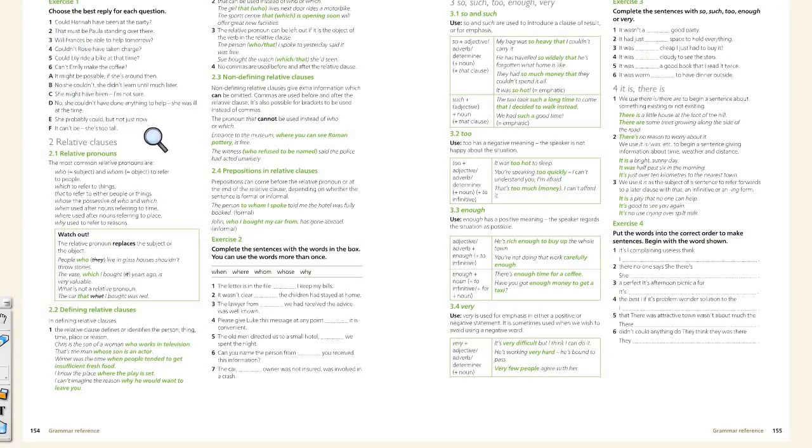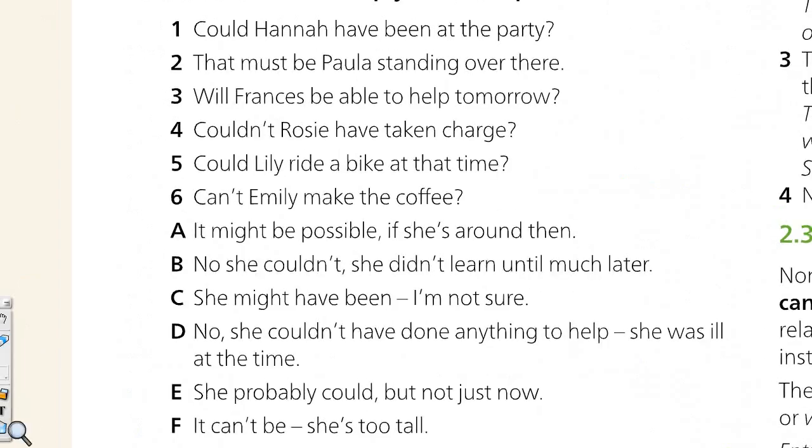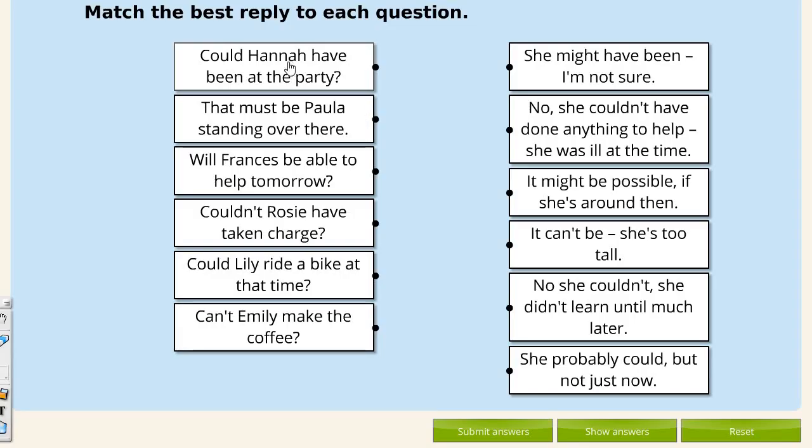And now there's an exercise at the back for this. Page 154. Can you choose the best reply for each of these questions? I'm going to give you 3 seconds and I'll show the answers. 3, 2, 1. Make sure you check the meaning and you understand the sentences.